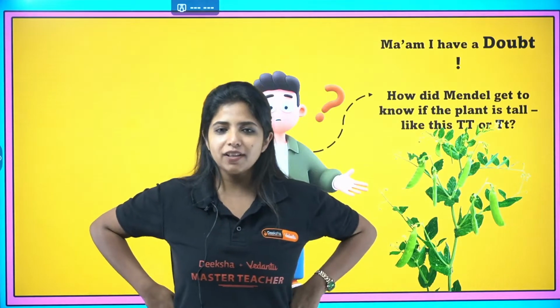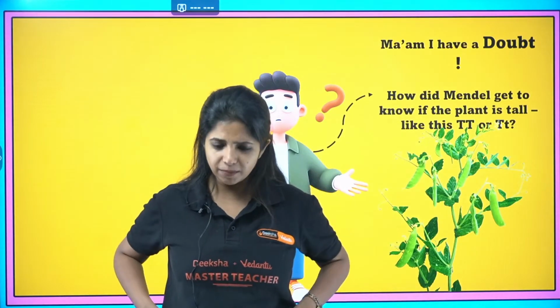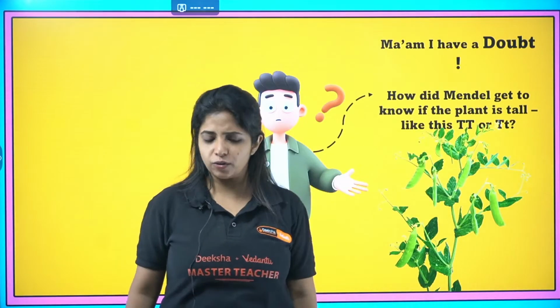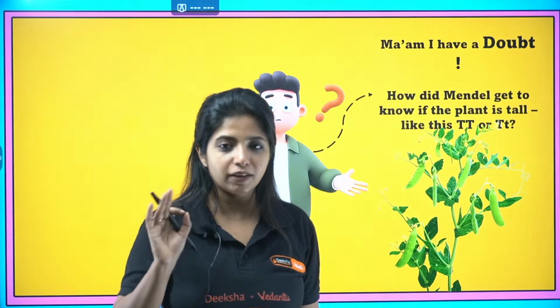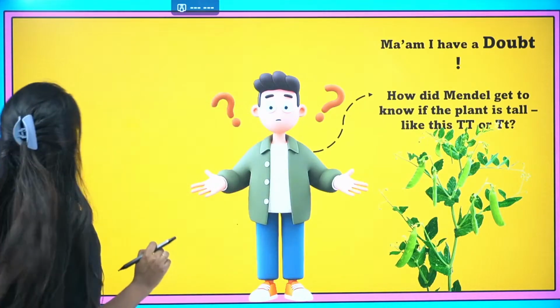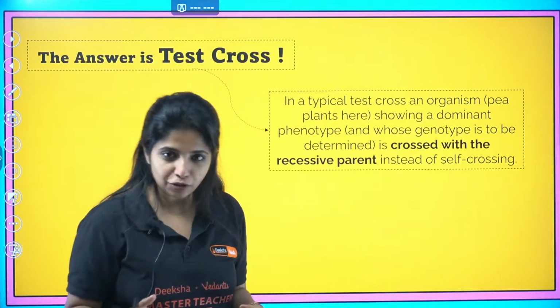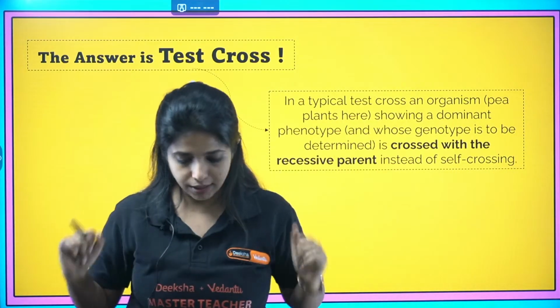Test cross, ma'am. Pavan says test cross. Okay. What about others? Test cross is something that you want to do for finding out whether it is going to be homozygous tall or heterozygous tall. Papu is like, okay, Pavan, let me check. I'm going to believe only if Jasmine Ma'am says that. So listen to me carefully. Papu, what Pavan said is actually true. Test cross is the actual answer.